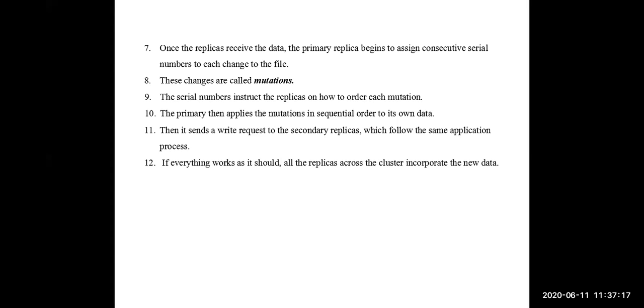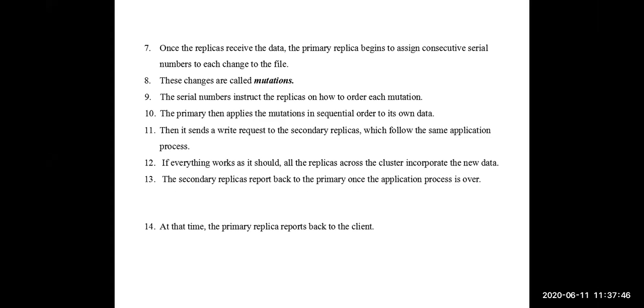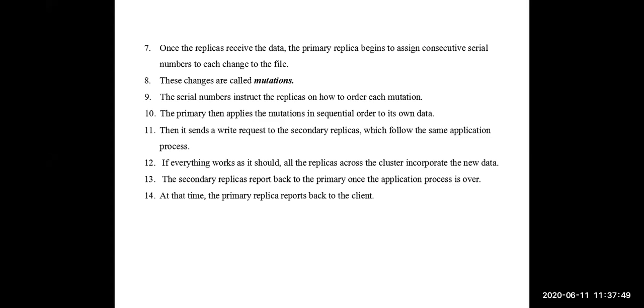If everything is successful, then all the replicas will contain the same modified data. If everything works as it should, all replicas across the cluster incorporate the same new data. After the secondary replicas successfully modify the data, they will report to the primary replica: our modifications are successful. Again, the primary replica will report back to the client. Clear. After secondary replicas report success to the primary, the primary will report back to the client.